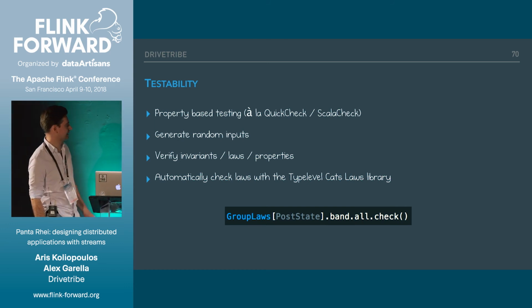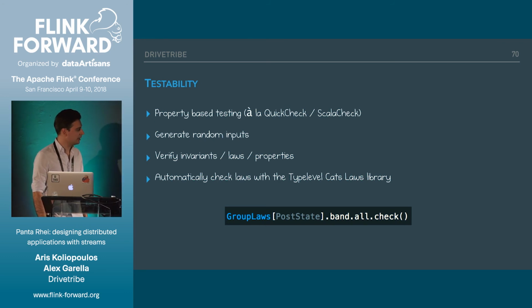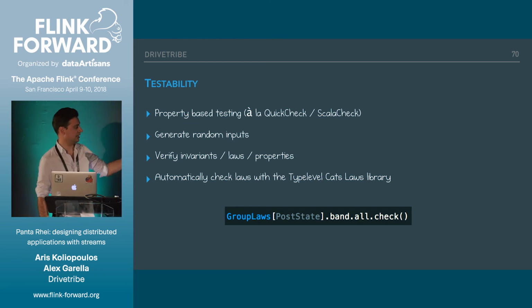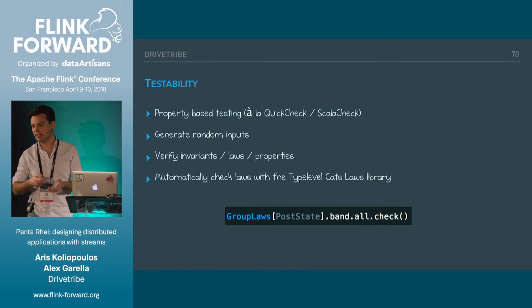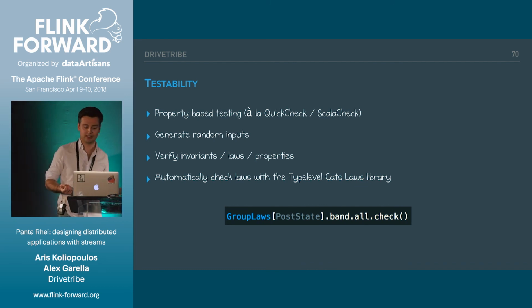And basically that looks something like this. There's this library in Scala called Typelevel Cats, where you can simply say, for my type, which in this case is PostState, I want to check that all the band laws hold. That generates random data and verifies that all the properties of the band algebra hold.